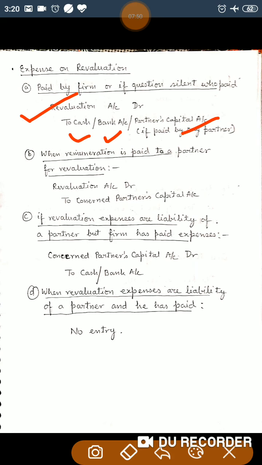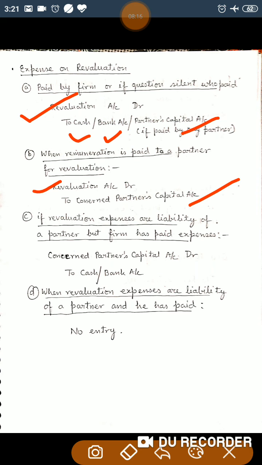The second case for the expenses of revaluation is when remuneration is paid to a partner for revaluation. The amount which we are allowing as remuneration to the partner is a loss or expense for the business. So revaluation account is debited to the concerned partner's capital account.